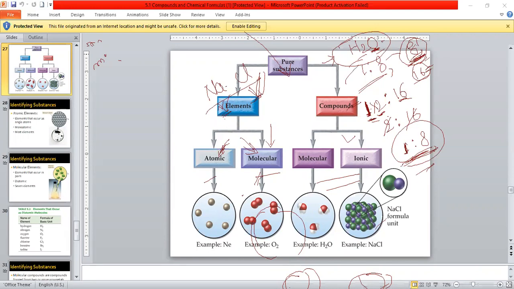Now take another example, sodium chloride. In sodium chloride, the atomic number of sodium is how much? 11. And chlorine? 17.